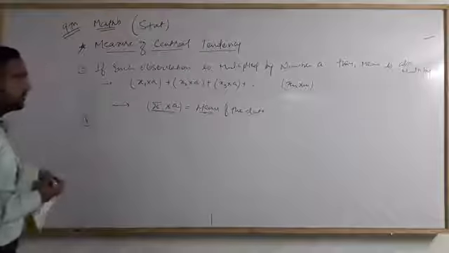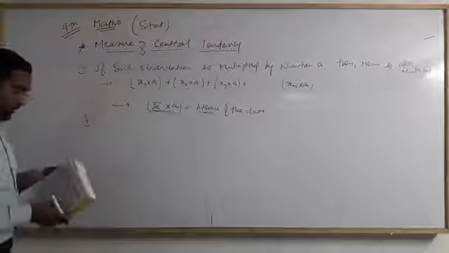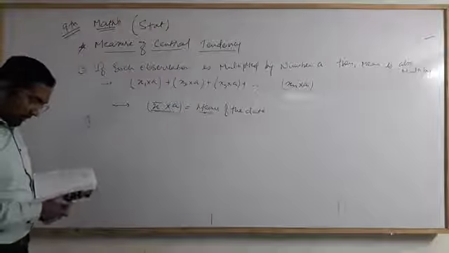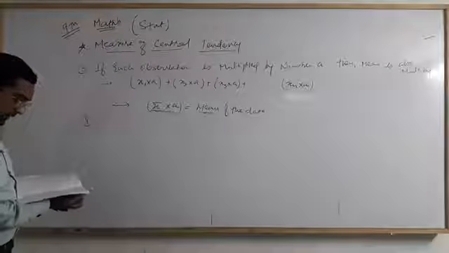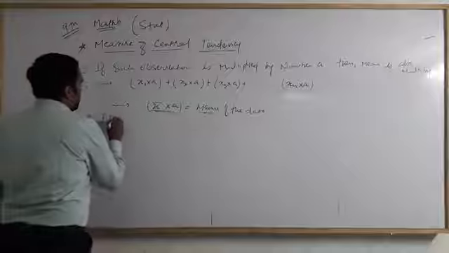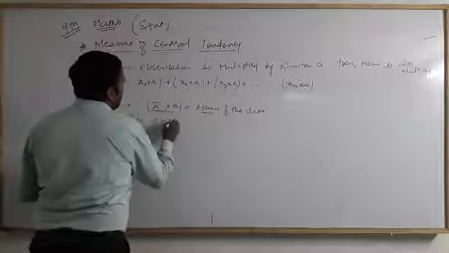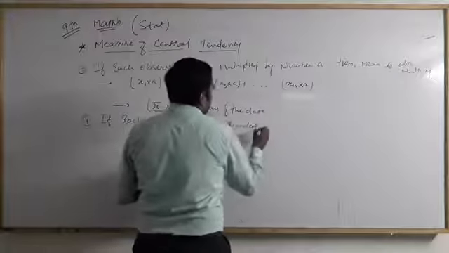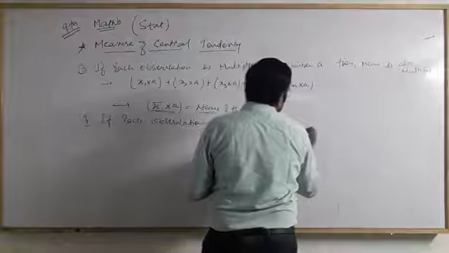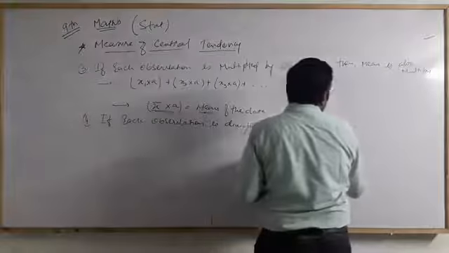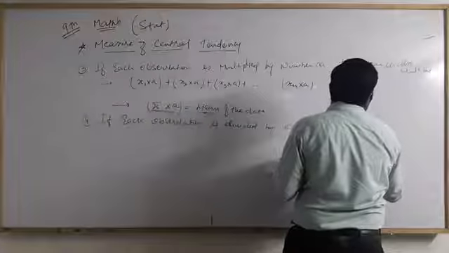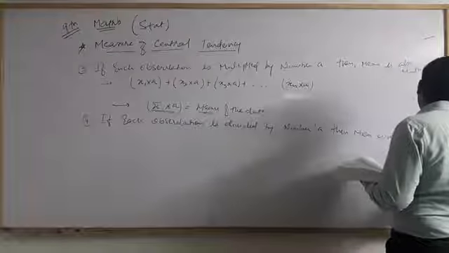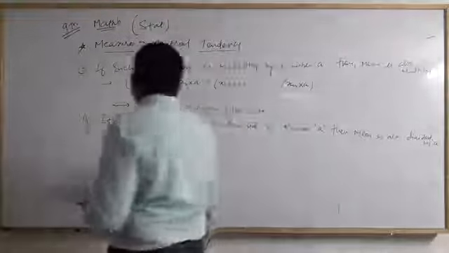Fourth one is, if each observation is divided by a number a, then my mean is also divided by a.